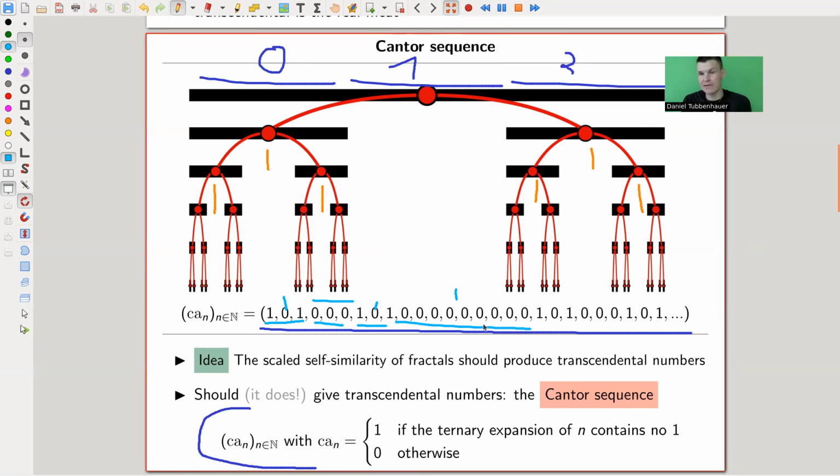So the Cantor sequence is just the sequence of numbers mimicking the Cantor set. It's just easier to formulate. For me, it's better in this video to formulate it as a sequence. You just write down the expansion with base 3, and you check whether it contains a 1 or not. If it does not contain a 1, you write a 1. And if it does contain a 1, you kick it out, exactly like here. You kick out everything that contains a 1 in any possible digit. You just put that in a sequence.